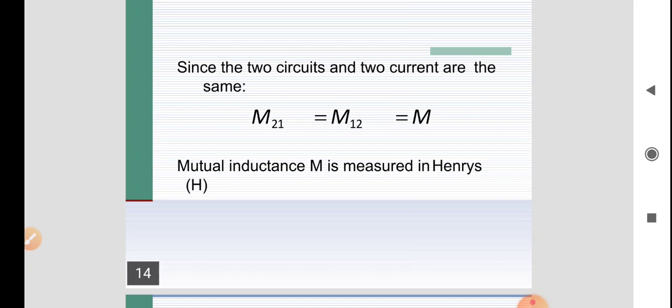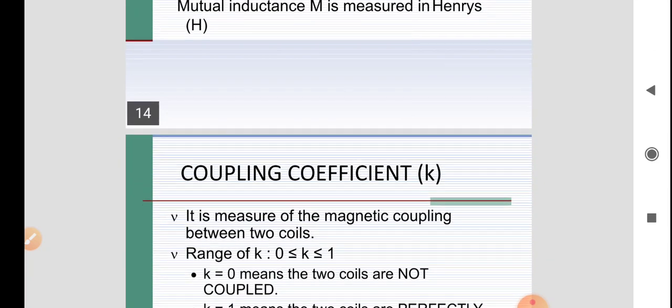Whether the inductance is mutual inductance or self inductance, it will induce some form of flux. So the unit, whether self or mutual inductance, is the henry.